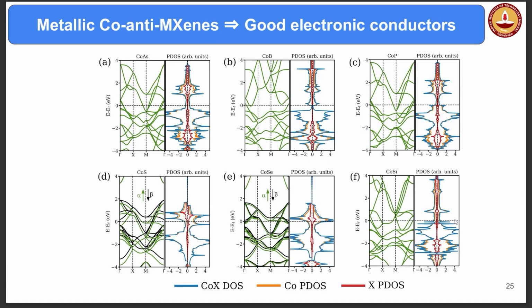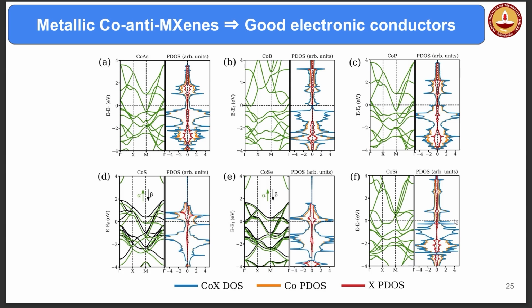Next, whether these are metals or not is the question. For this we calculate what is called the band structure. How many of you have heard of the word band structure, or band theory? Electron bands, valence band. Okay, so you know that if there is a gap between the conduction band and the valence band, and the gap is little, you call it a conductor.